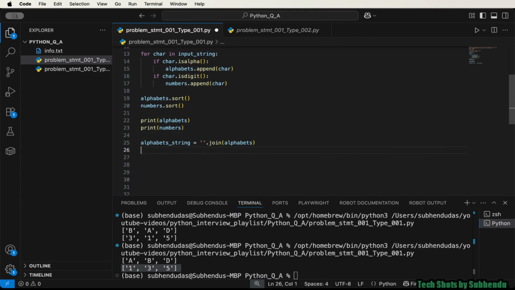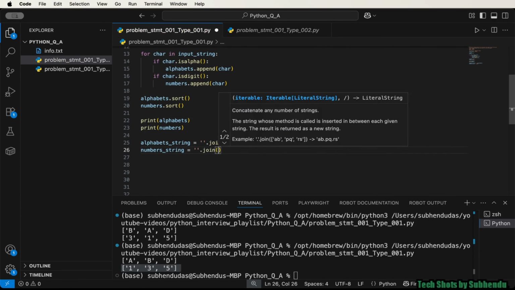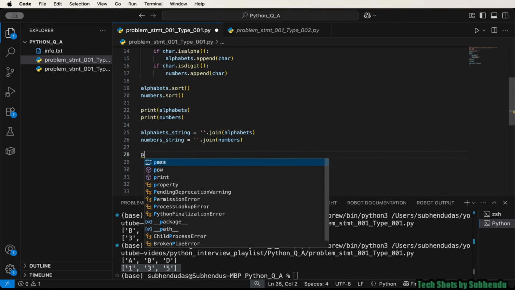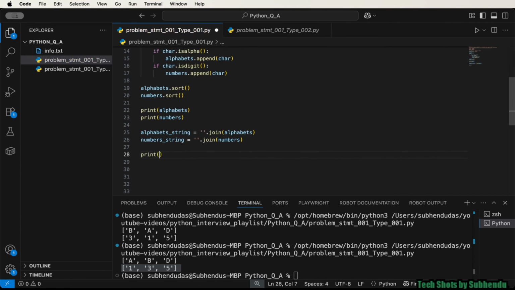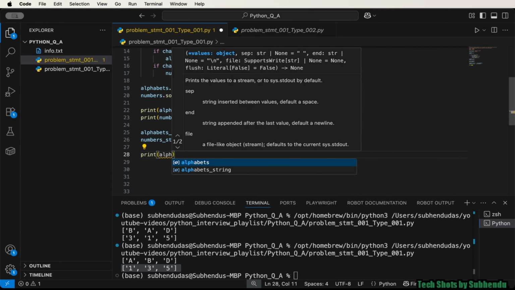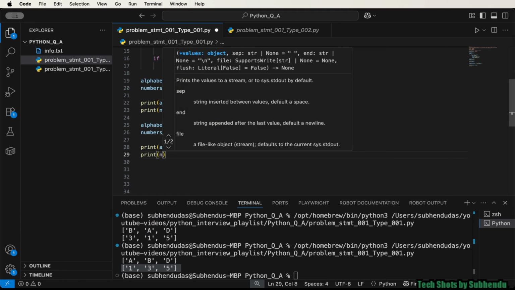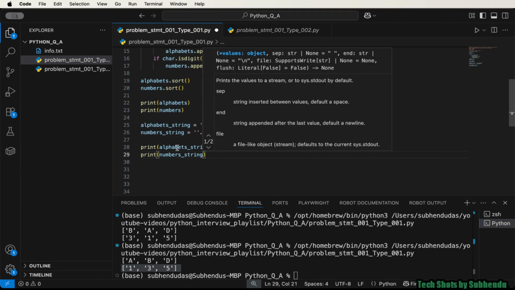Let me pass alphabets. Similarly for numbers. Okay. Now let me print these strings, alphabets_string and numbers_string.